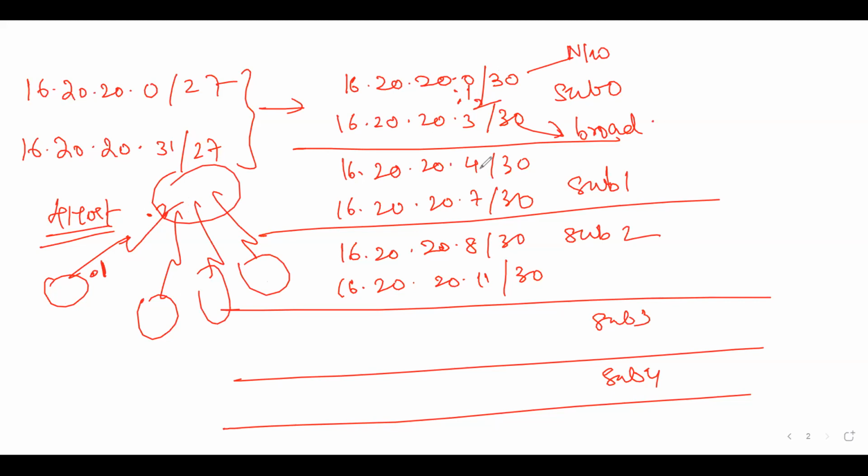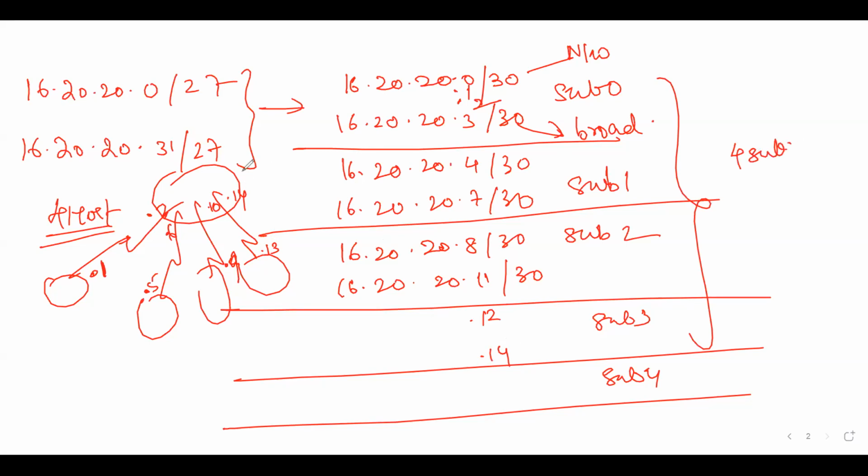Similarly, 4 and 7 cannot be configured. So I have .5 over here, .6 over here. Then again, not 7 and 8, .9, .10. Similarly, .13 and .14. So you can see that we have only used 4 subnets.